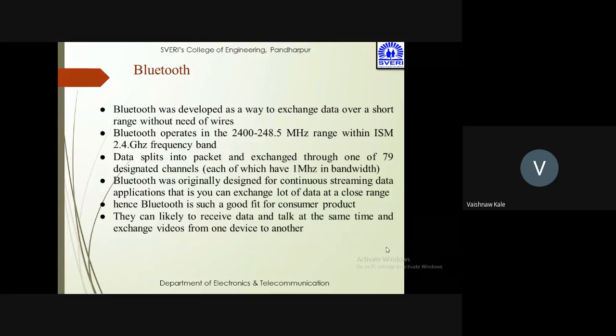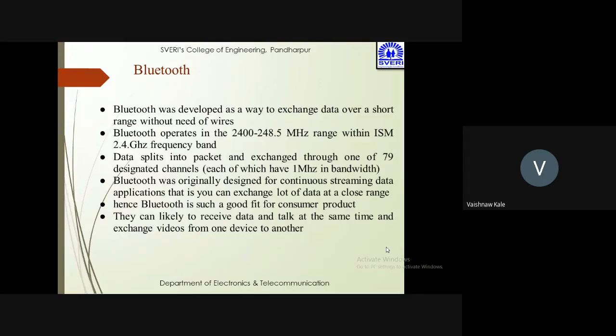Now, second technology after RFID is Bluetooth. It was developed in order to exchange information over a short range without the need of wires. It operates in the range of 2400 to 2483.5 megahertz within the ISM 2.4 gigahertz frequency band. Your data splits up into packets and is exchanged through one of the 79 designated channels. Bluetooth was originally designed for continuous streaming data applications, where you exchange a lot of data at close range, and hence it is such a good fit for consumer products.